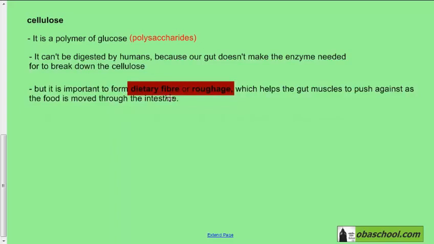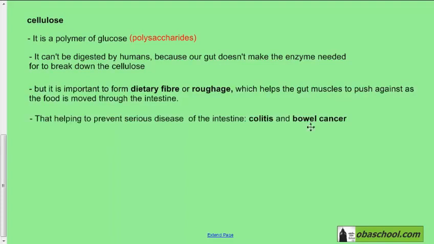So it forms a mechanical help for digestion. It helps the gut muscles to push against as the food is moved through the intestine. So it has a mechanical role in digestion because the enzymes do not break it, so it stays as a big molecule that will help break down other molecules because the gut is moving everything together. It helps prevent serious diseases of the intestine like colitis and bowel cancer. So cellulose, even though we don't digest it and take it into our blood, it is very important to constantly eat so that we always have it in our digestive system.